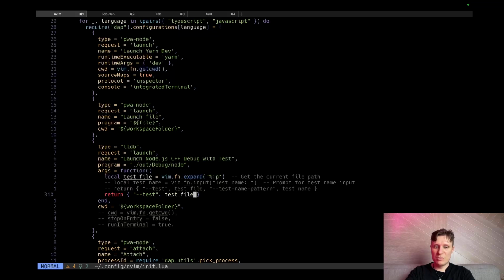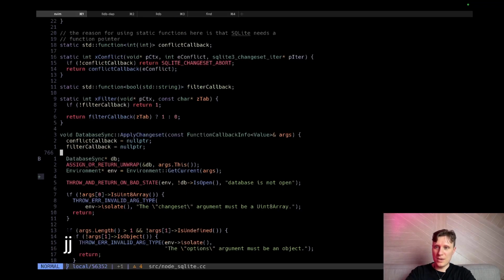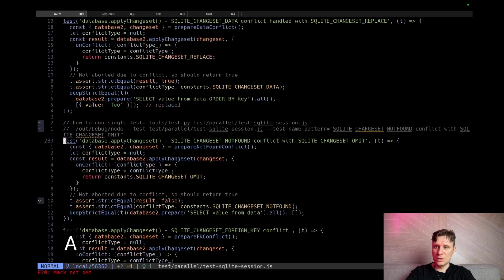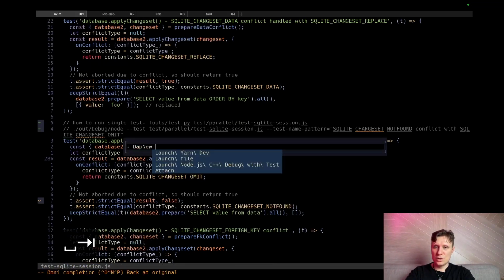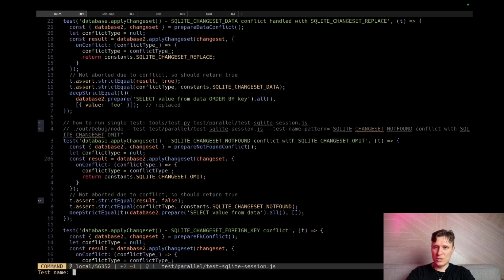So let's remember this location in our bookmarks. Now like this, and like this. Let's jump here. I don't want to jump here. I want to jump here. Yes, I want to jump here, and I want to tab new, our configuration, test name.